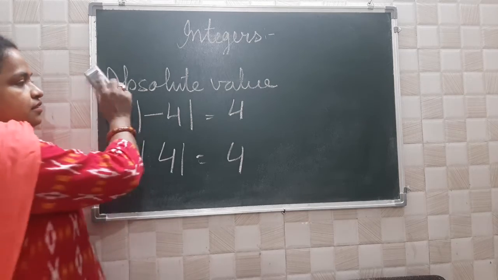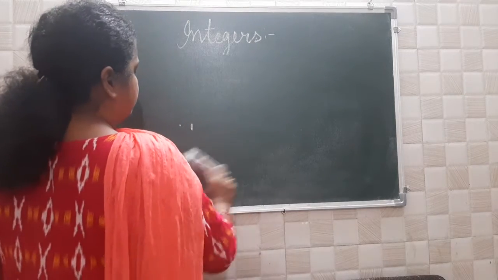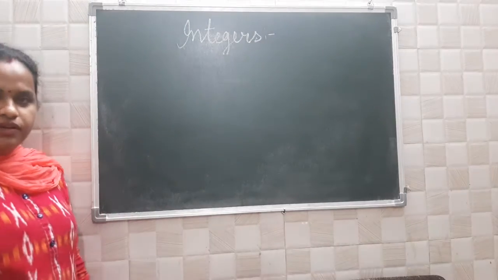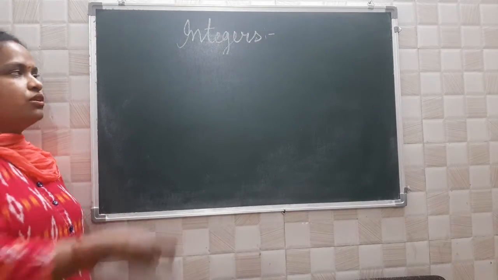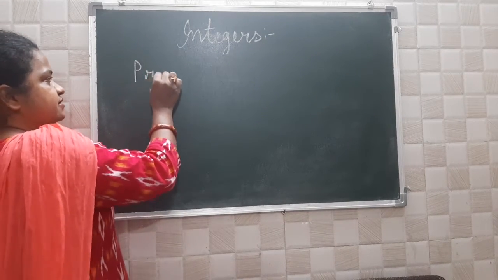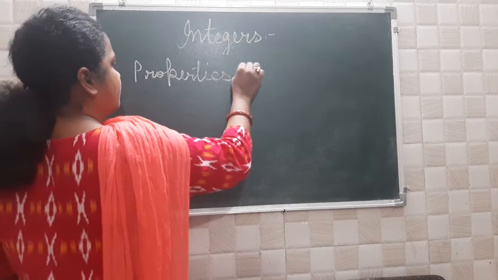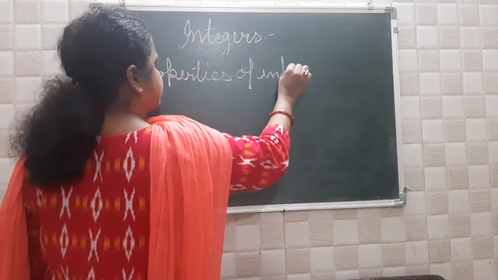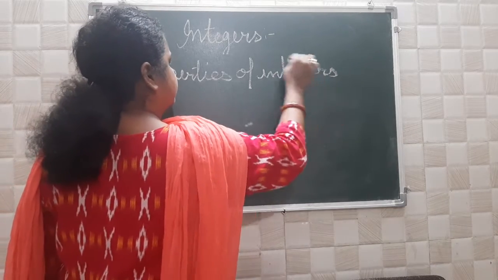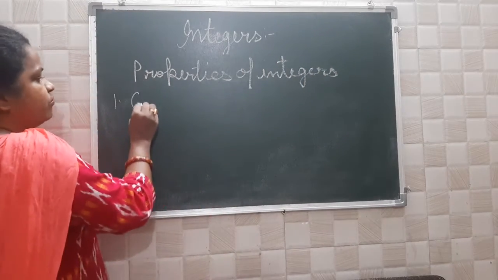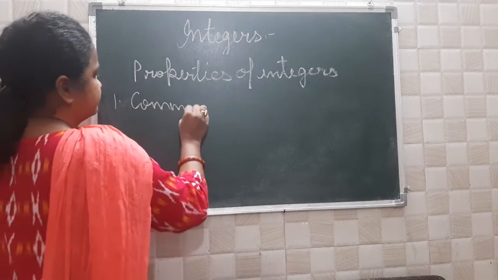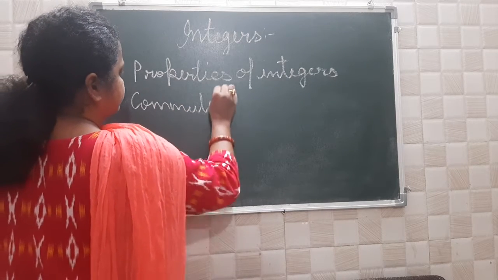Till here, is it clear to you all? Now comes properties of integers. First one, the commutative property.